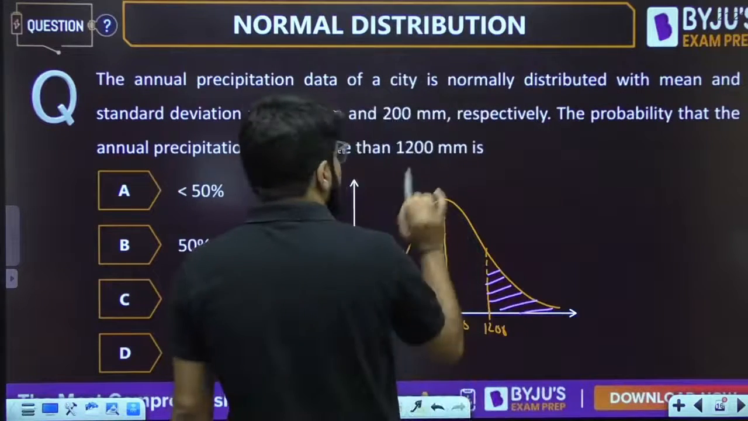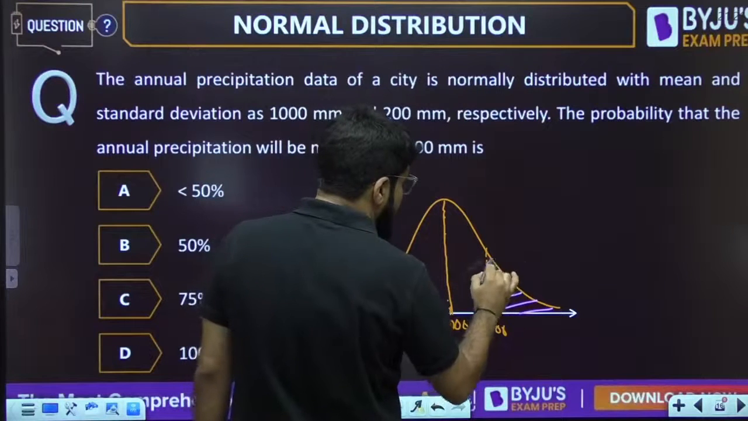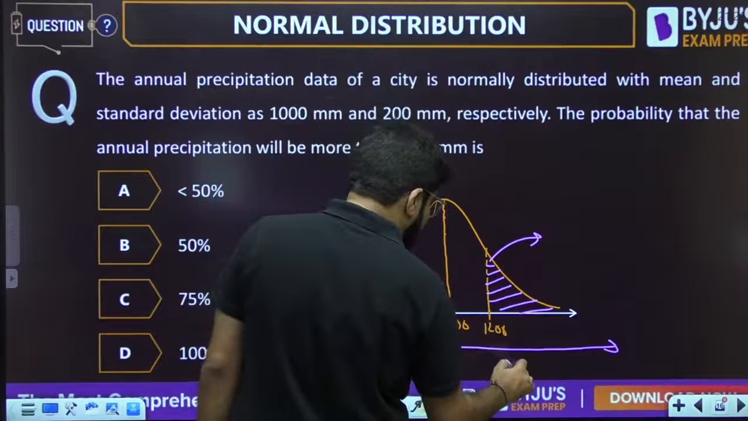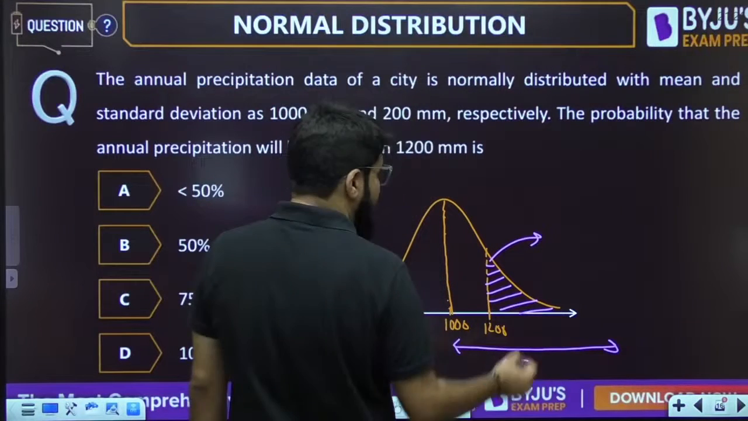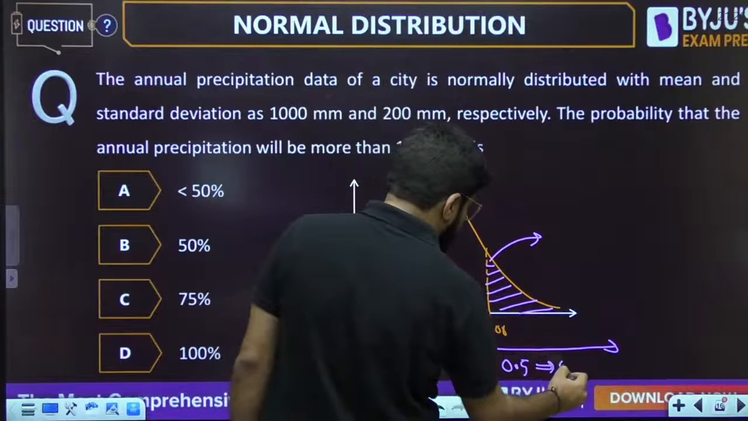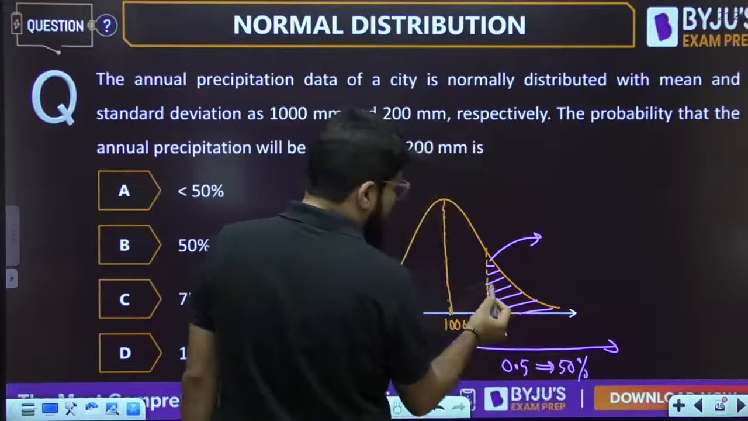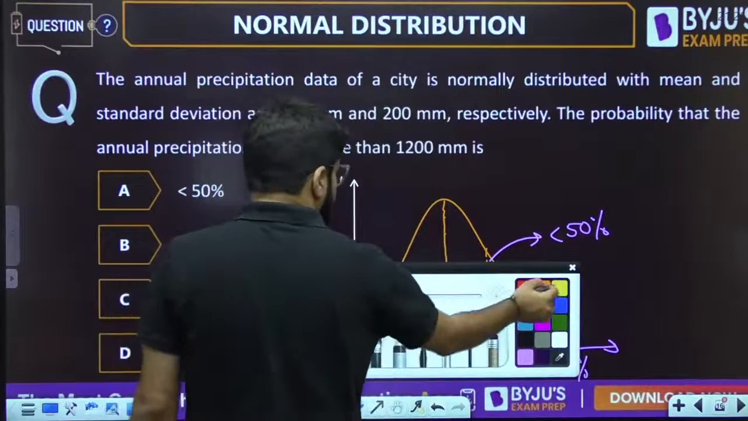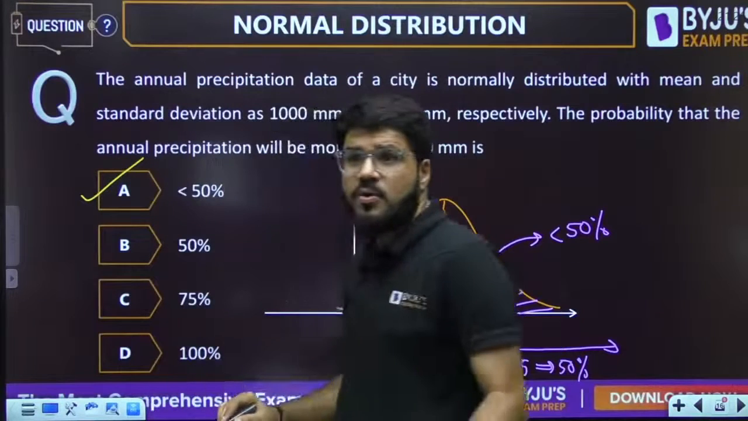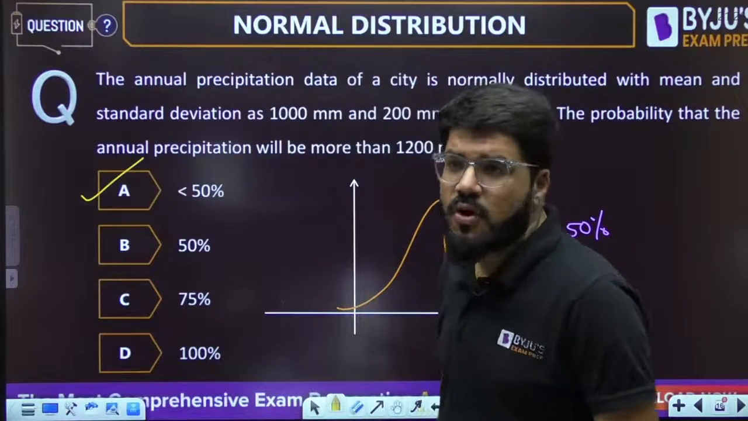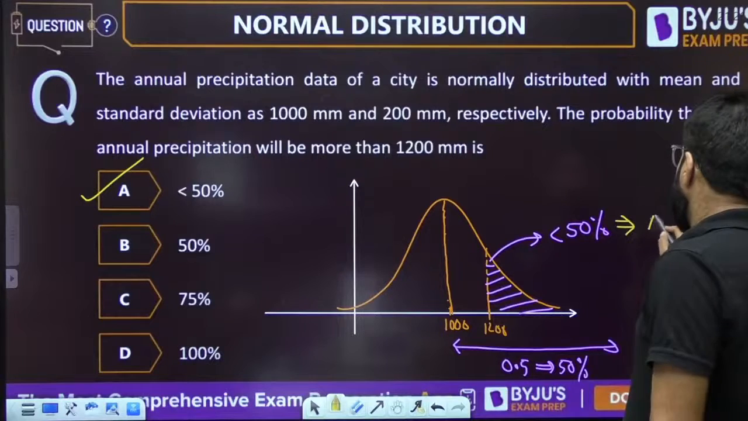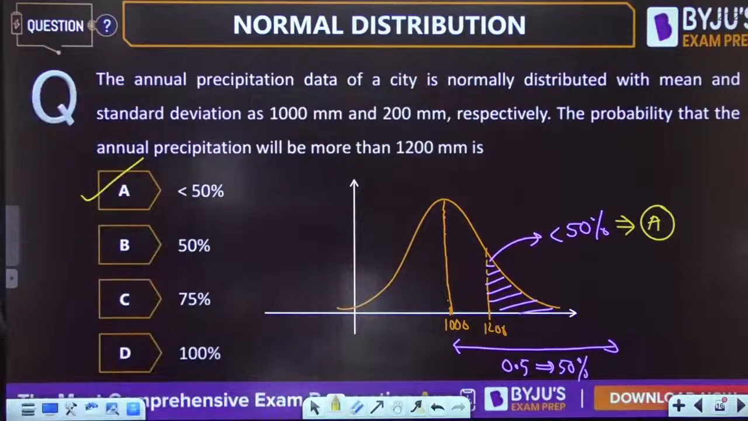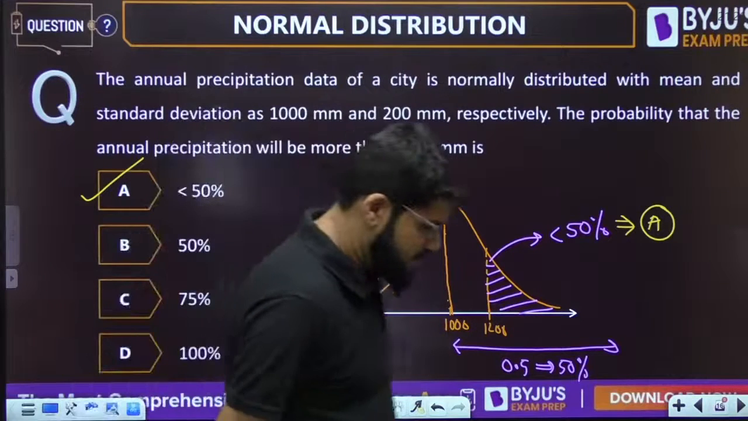So they are asking the probability of this portion, annual precipitation more than 1200. The area from 1000 to infinity is 0.5, or 50%. So whatever this probability is, it is going to be less than 50%. The correct answer is A. I told you, it's a logical, concept based question. It is less than 50%.